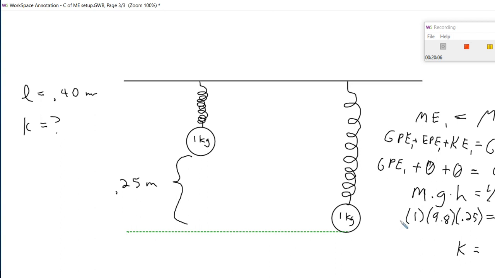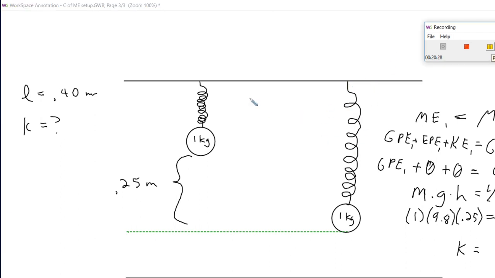Remember that the units for k are newtons per meter, because it's talking about how many newtons it takes to stretch a spring 1 meter. All right, I hope that's helpful, and that it gives you some basic understanding of the idea of conservation of mechanical energy. You thought we were done?